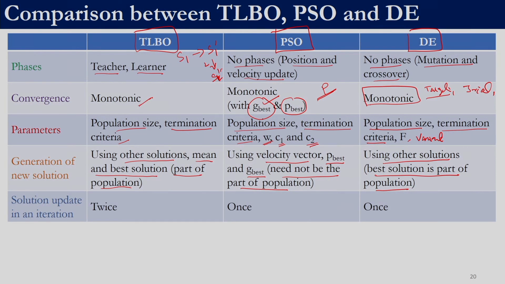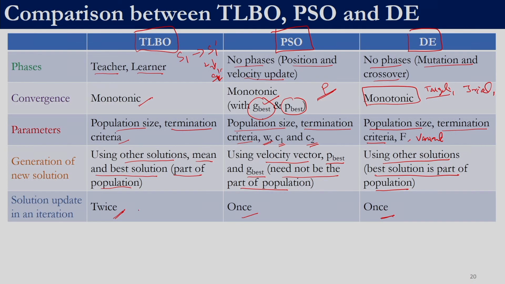In TLBO there are two places wherein a solution can get updated, the teacher phase and the learner phase, whereas in particle swarm optimization we only update the position once for one population member in one iteration, and similarly in DE we generate one donor vector and one trial vector for every member.